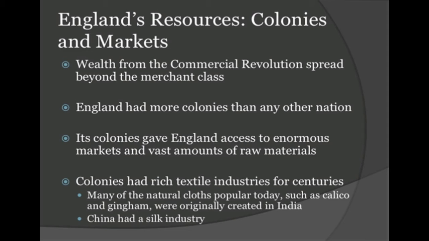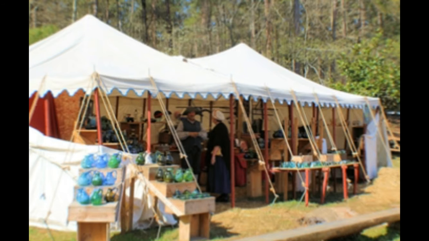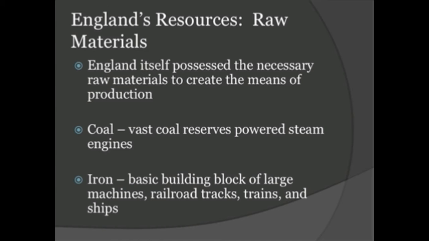Colonies had rich textile industries for centuries. Many of the natural clothes popular today, such as calico and gingham, were originally created in India, and China had a silk industry.